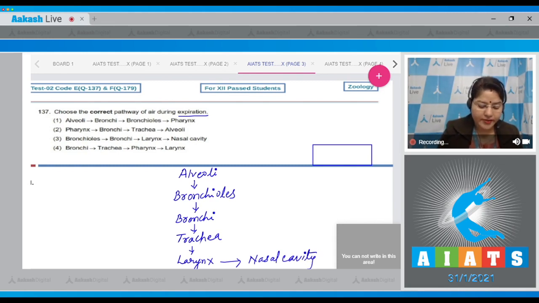And this order is given in option number 3, bronchioles, bronchi, larynx, nasal cavity. So the correct answer to this question is option number 3.